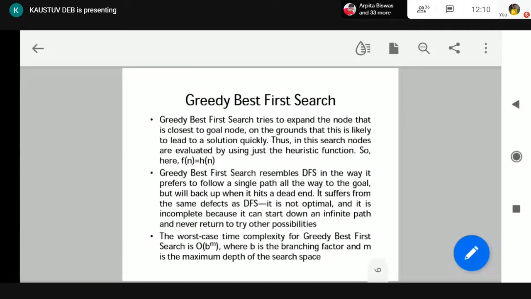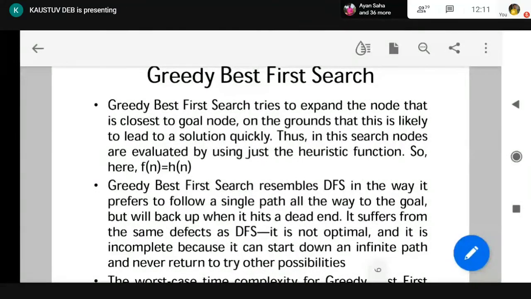Now, depending on the best first search algorithm, we have to design the evaluation function f(n) that I told you about last day. In finding the evaluation function, it is most important that it uses the concept of heuristic. I told you about heuristic information and the heuristic function as well. Now, best first search has different flavors, different versions. One of the versions is called greedy best first search. In greedy best first search, as the name suggests, it always tries to find the node which is closest to the goal node.